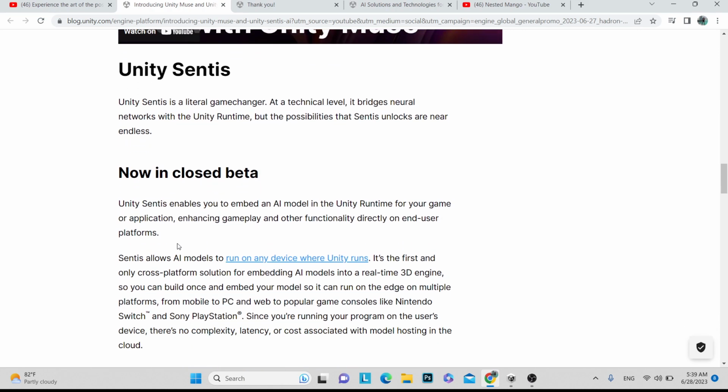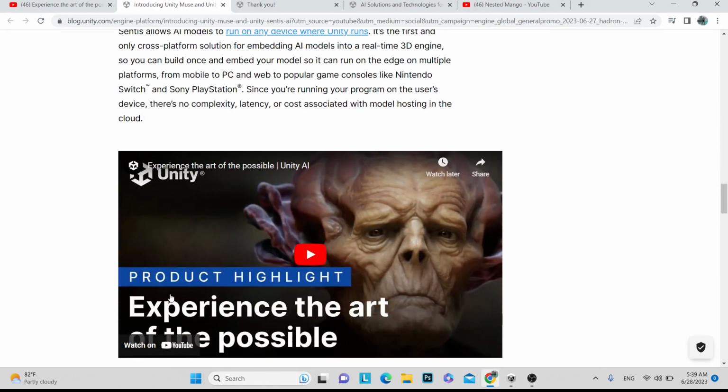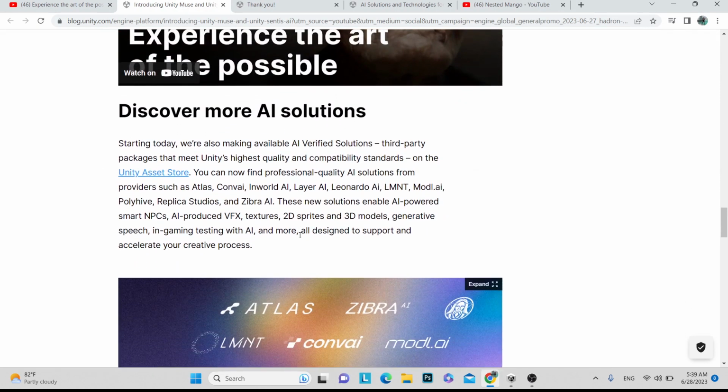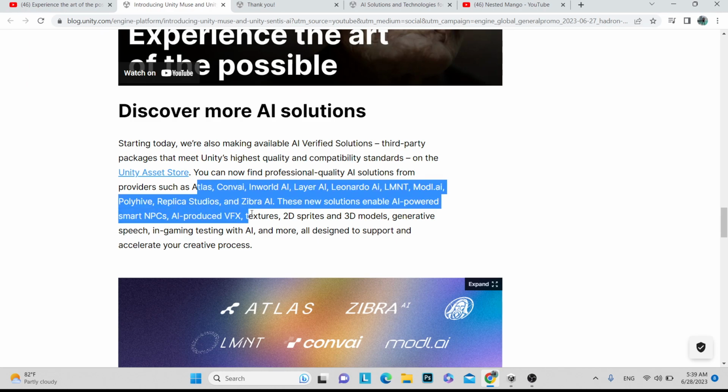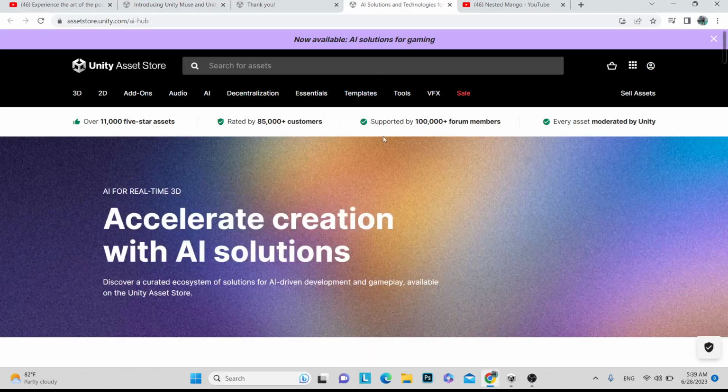It is also in beta version. So I think this thing is created by using this. I am excited for the future. Let's see what's coming. But there are so many assets on the Asset Store that are verified by Unity, and here you can see these are the names. There are also launches this month, and you can go and explore.